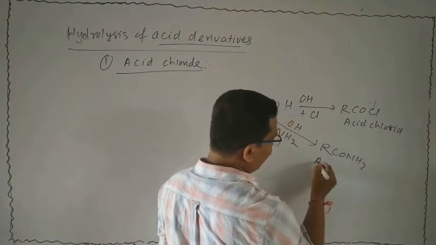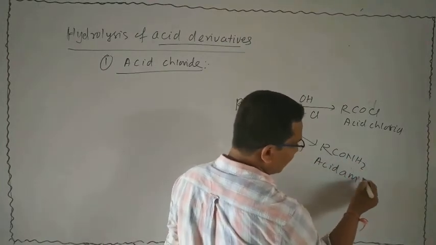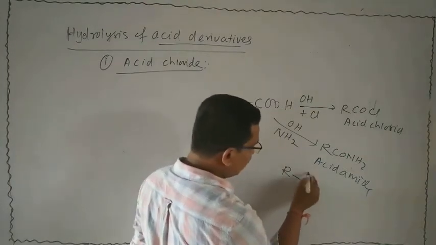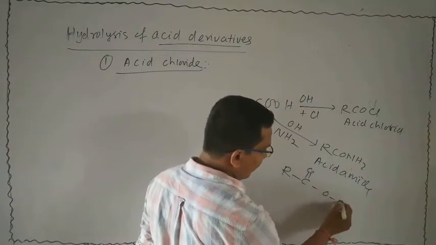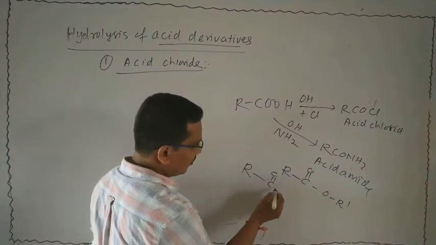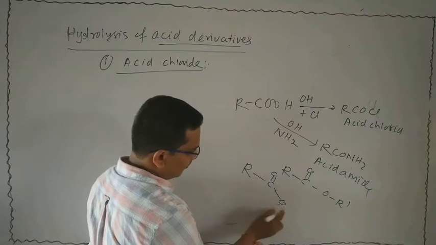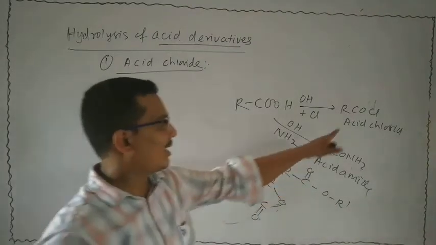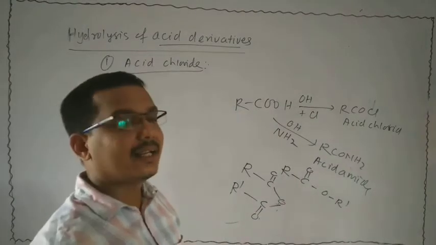That is also said to be acid amide. Similarly, you can think about ester, R bond C double bond O bond OR, and acid anhydride. These are the examples of acid derivatives.